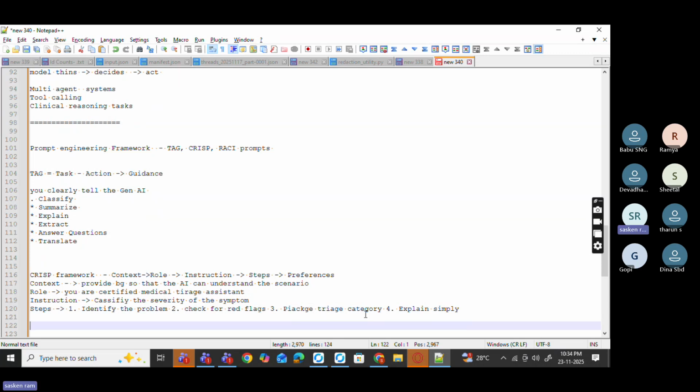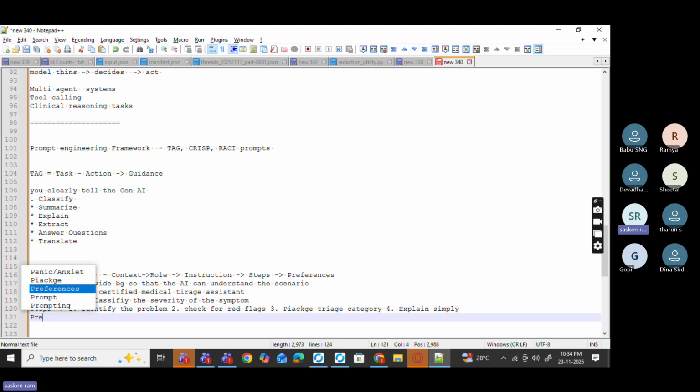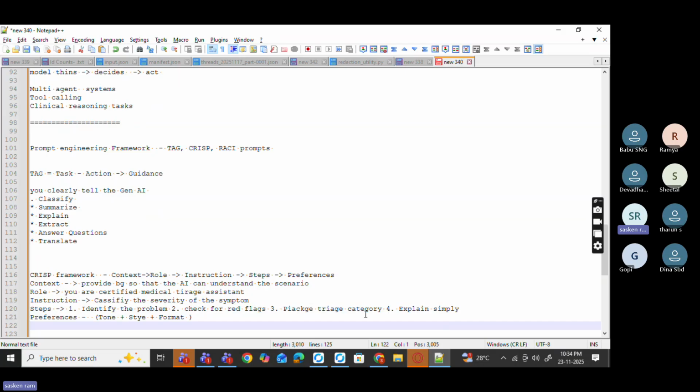And then the P stands for preferences. Here you are going to say tone plus style plus format. That is what you are going to do. As I told you, CRISP is popular because it makes the prompt more complete than your TAG.